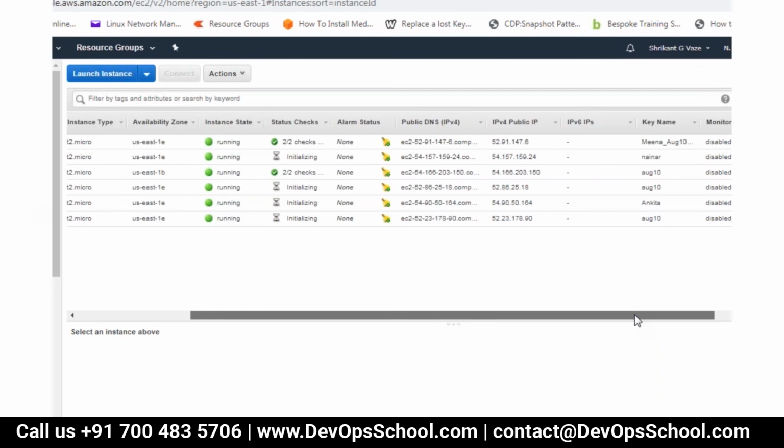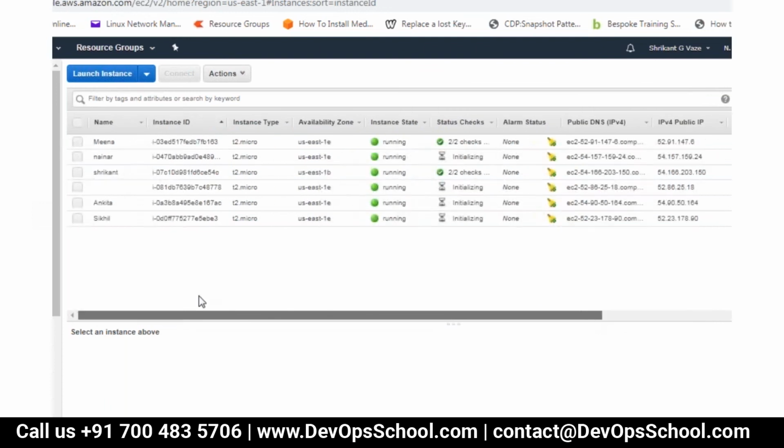Those who have created the instance with my key, August 10, they will not be able to log in because that is my key. You don't have the key on your laptop. So those who have created with the existing key, please terminate the instance and create a new one with a new key.